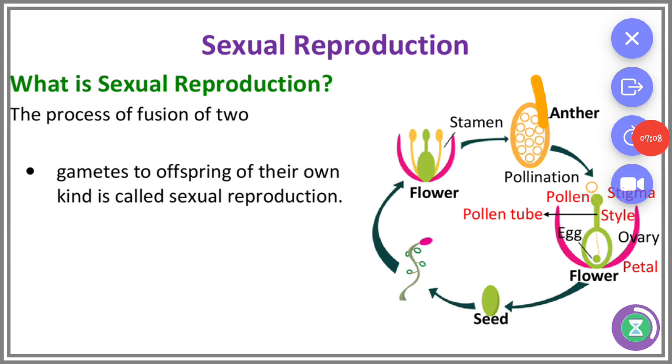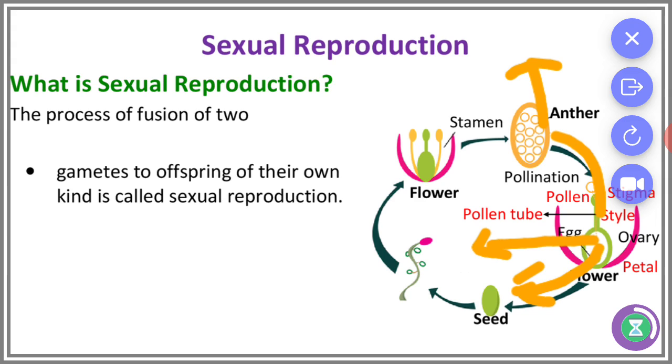And this is the male part of the flower, anther. This is the female part of the flower, stigma. The transfer of pollen grains from the anther to the stigma is called pollination. After pollination, the embryo develops and is developed into fruits and seeds, and the seeds lead to individual organisms.